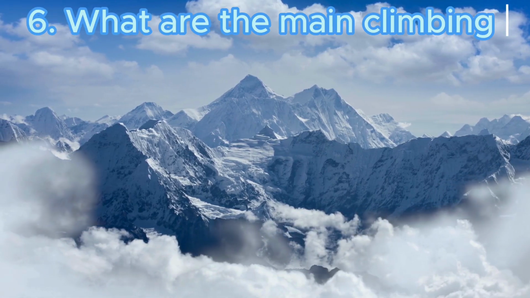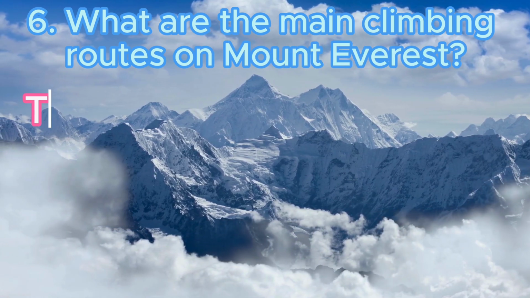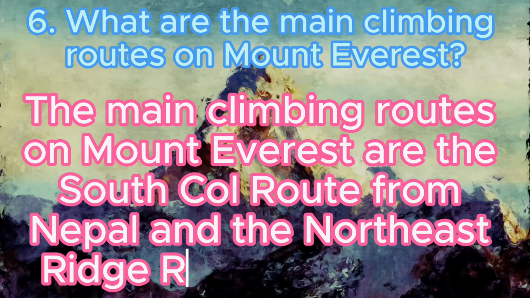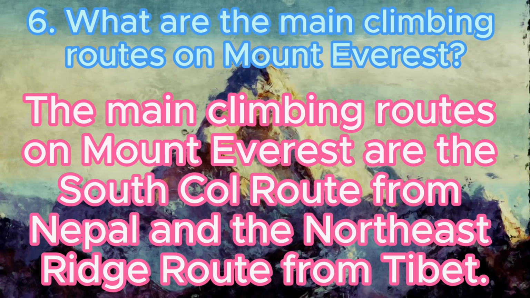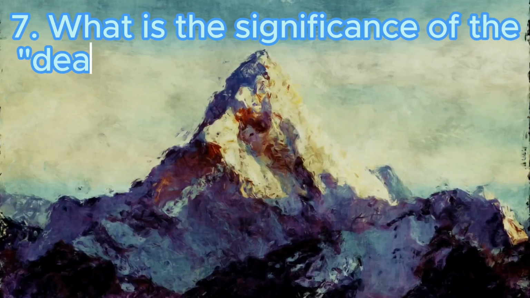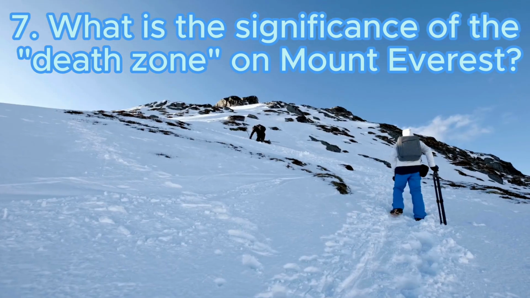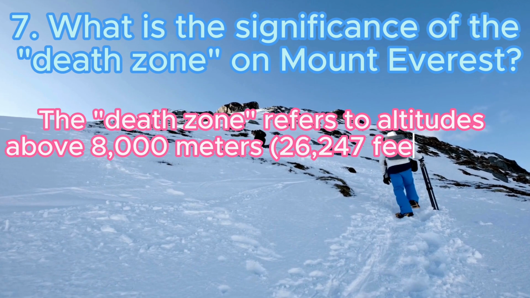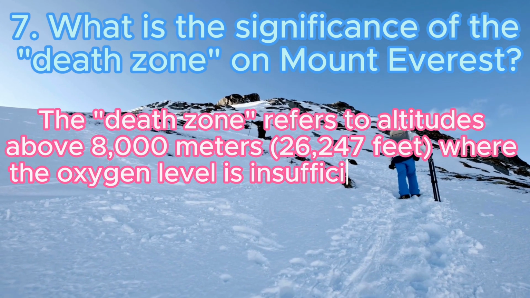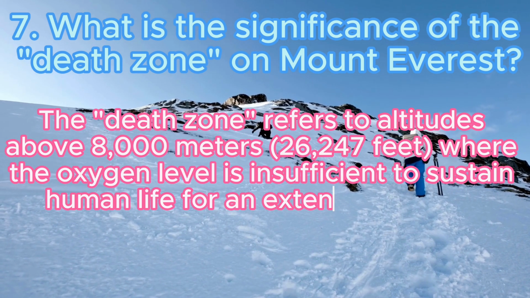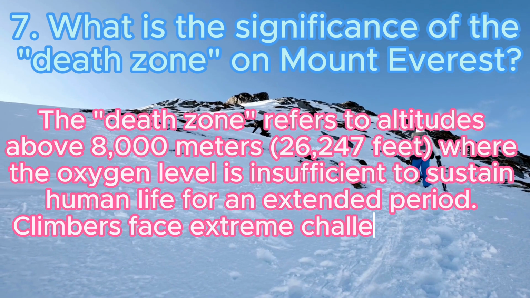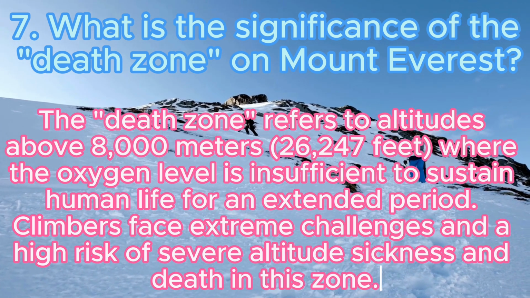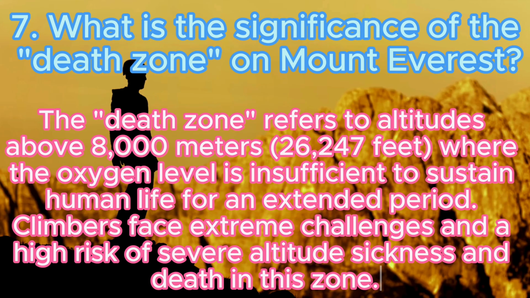6. What are the main climbing routes on Mount Everest? Answer: The main climbing routes on Mount Everest are the South Col route from Nepal and the Northeast Ridge route from Tibet. 7. What is the significance of the death zone on Mount Everest? Answer: The death zone refers to altitudes above 8,000 meters, 26,247 feet, where the oxygen level is insufficient to sustain human life for an extended period. Climbers face extreme challenges and a high risk of severe altitude sickness and death in this zone.